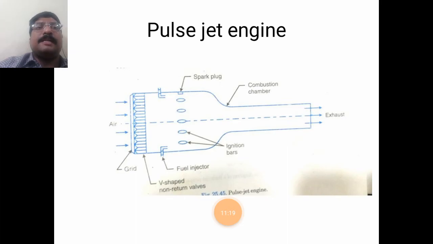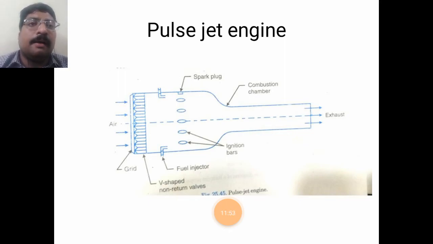Next one is the pulse-jet engine. What is a pulse-jet engine? In this pulse-jet engine, intermittent ignition and combustion takes place, with intermittent heat addition. The air enters through V-shaped non-return valves. What is the function of the non-return valve? The non-return valve allows the flow in only one direction.